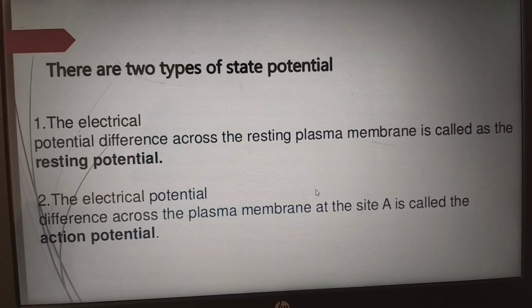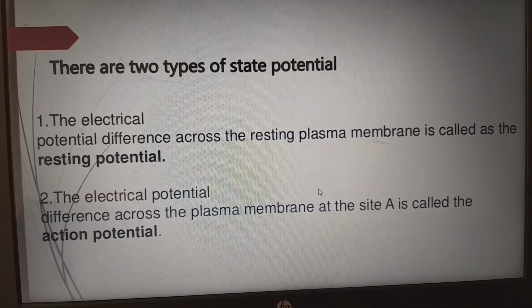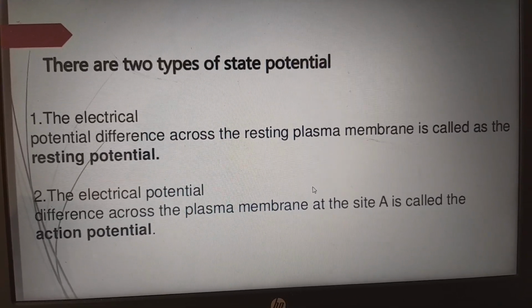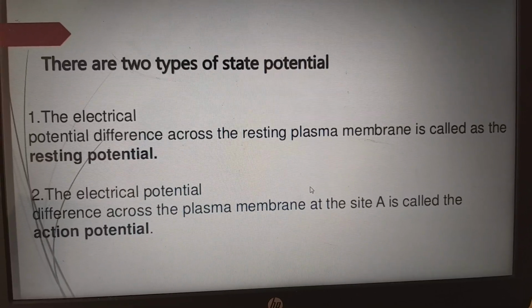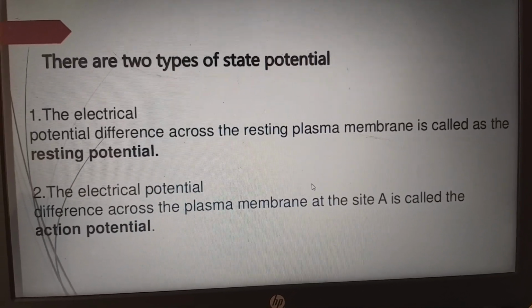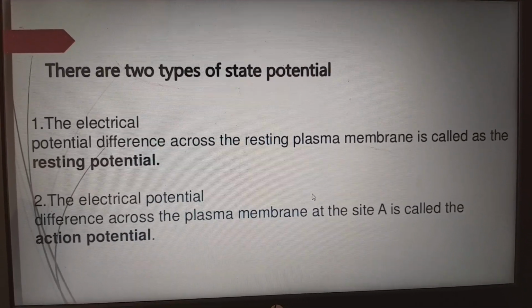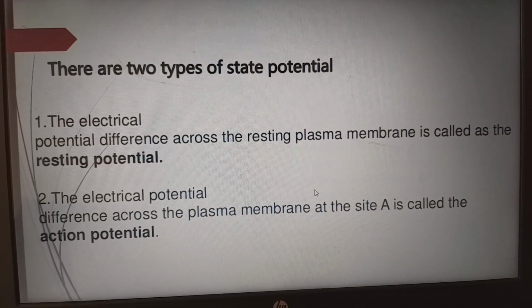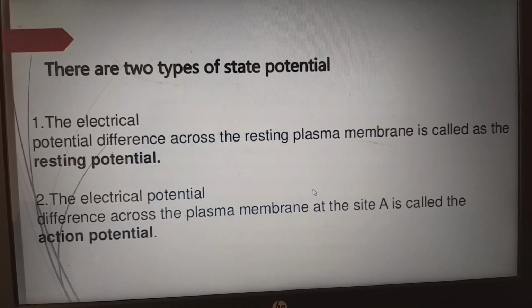If you are in the rest position, the potential that takes place is resting potential. So the electric potential difference across the resting plasma membrane, we call it resting potential. Inside it will be negative and outside it will be positive. That we call the resting membrane potential.